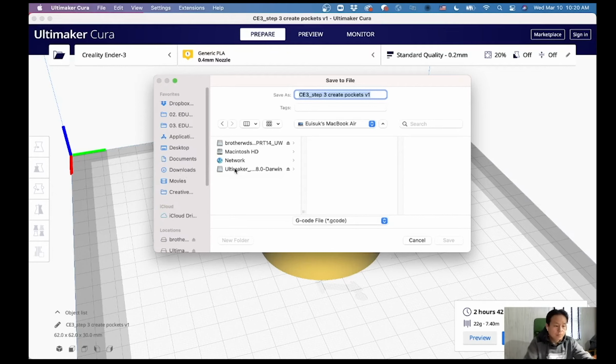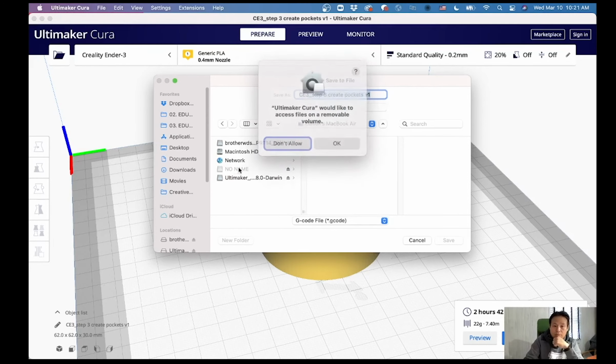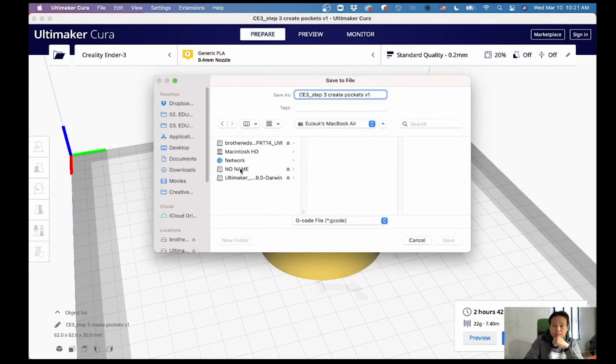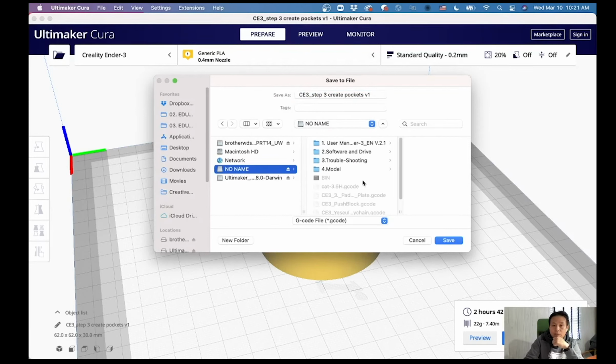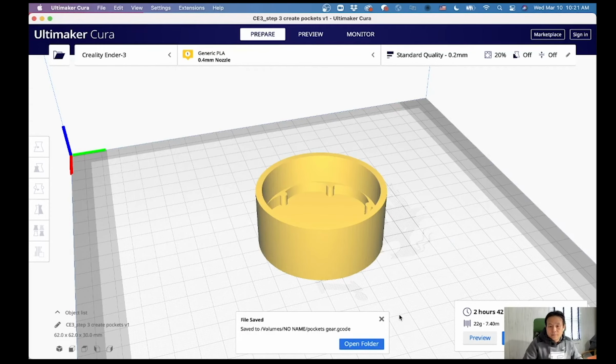Okay, so let me check. I have a USB drive. Yeah, I found this one. It has no name, and I'm going to save the file with the file name, let's just say Pocket. So I'm saving this file. Okay, I'm ready. So I have the file on the USB drive.